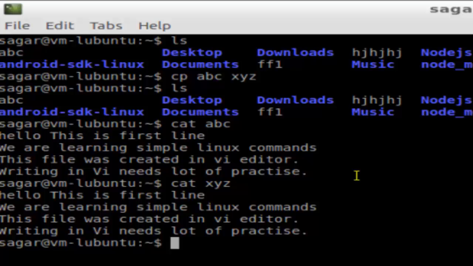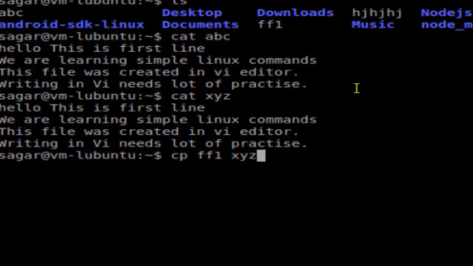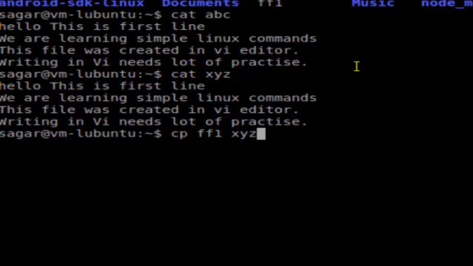Now what will happen if I copy this ff1 file to xyz? Since the xyz file already exists, let us see what happens when I try to copy the ff1 file. As you can see, the contents of xyz have changed now because I have copied ff1 in there.